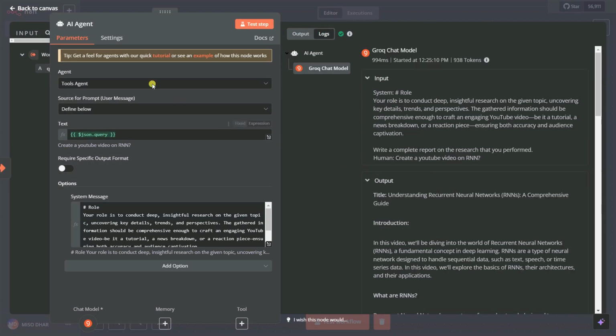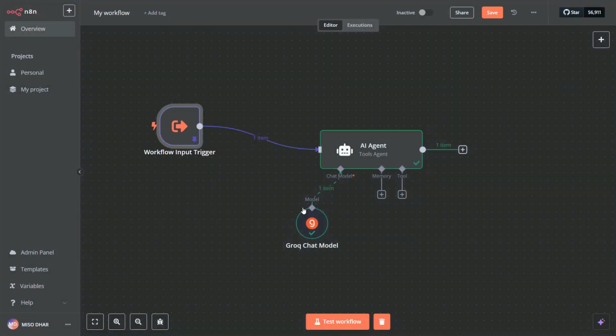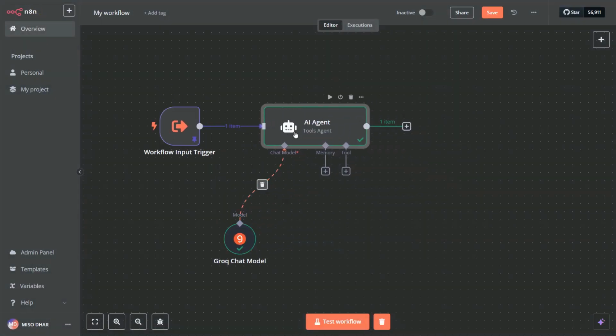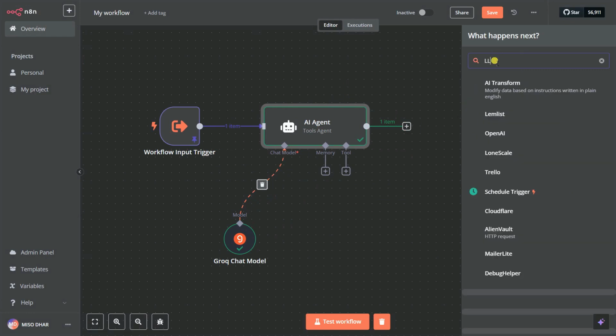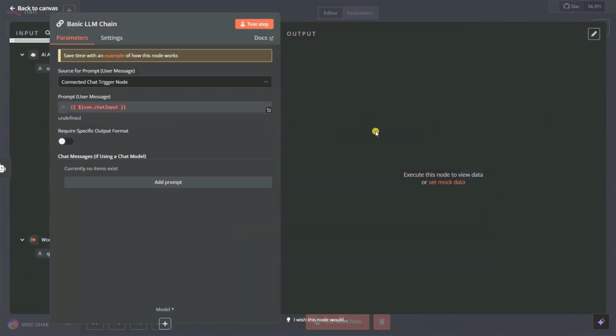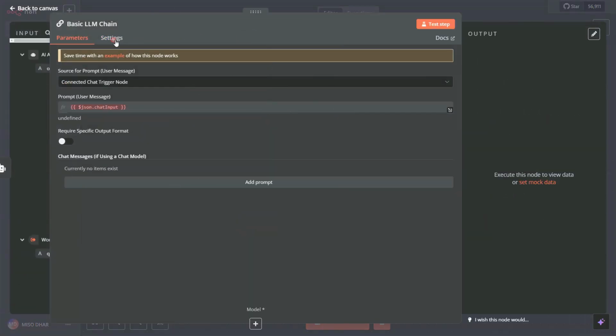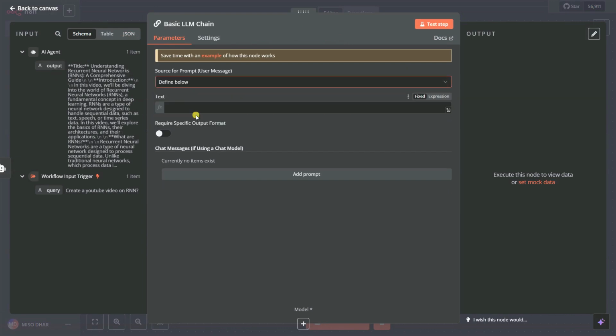So we're going to create here one YouTube video, right? In the YouTube video, we have the script as well as giving here one title. So we can simply separate this and create here one new agent for that. You don't need to create an AI agent because you've already created that. We can create one chain for that. So let's say LLM chain. So we can use the basic LLM chain, and inside the chain we can give it here the data that is coming from our output. So you can give it here to define value, and you can pass it here the output.